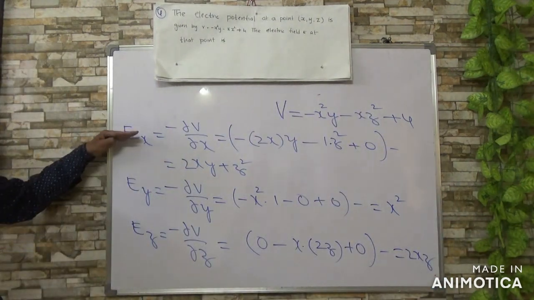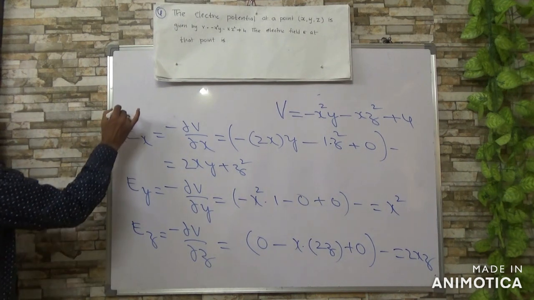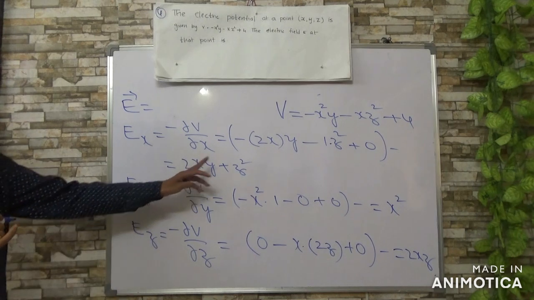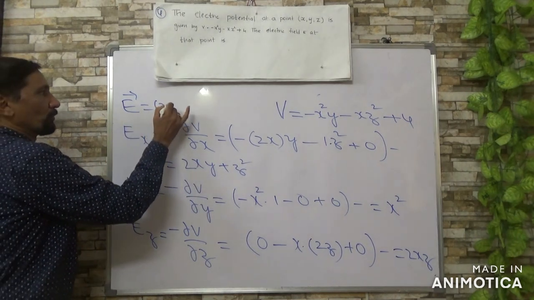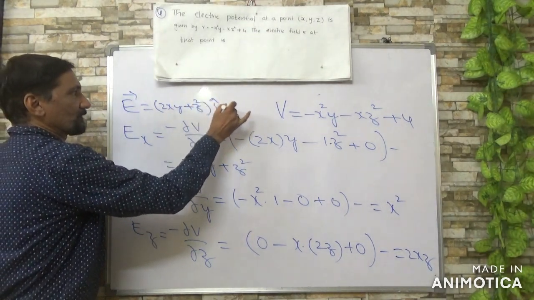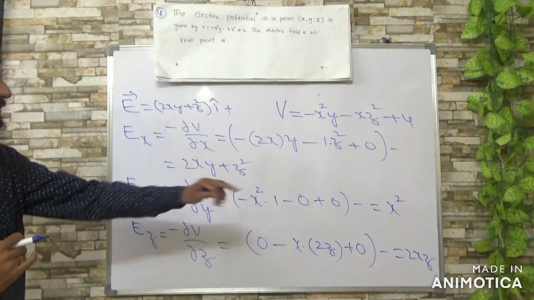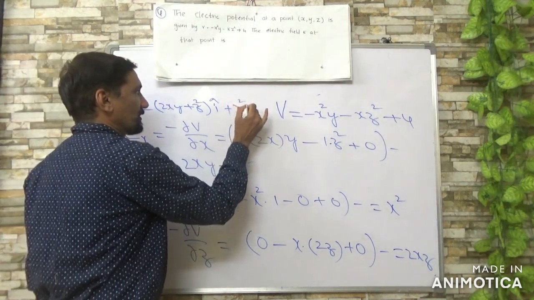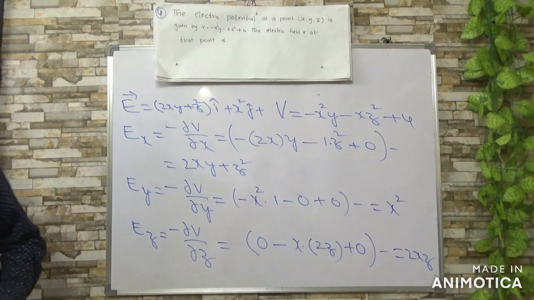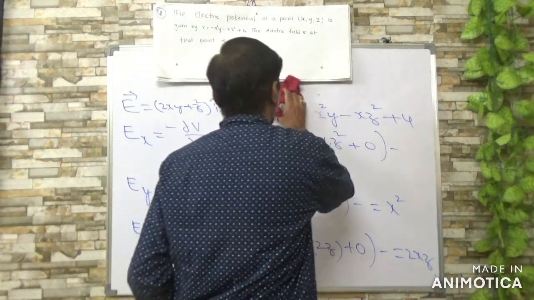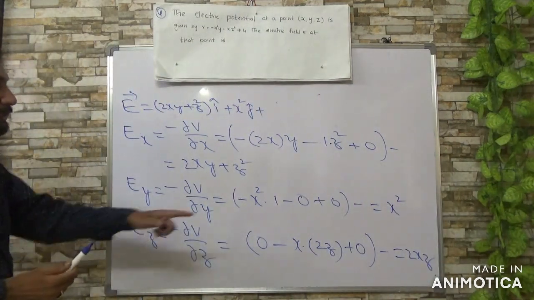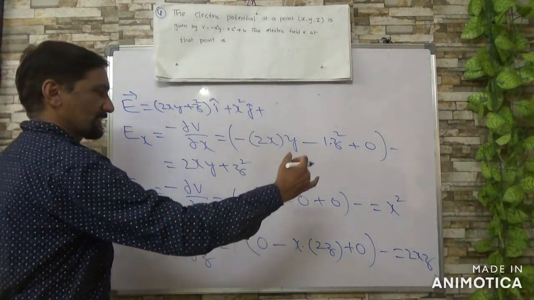So you know Ex, Ey, Ez. Therefore, the electric field strength vector will become 2xy plus z square into i, plus the second one, x square into j, plus the last one, 2xz into k.